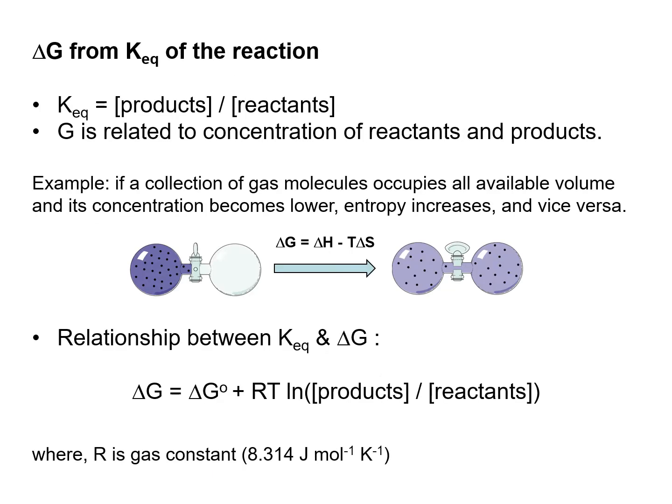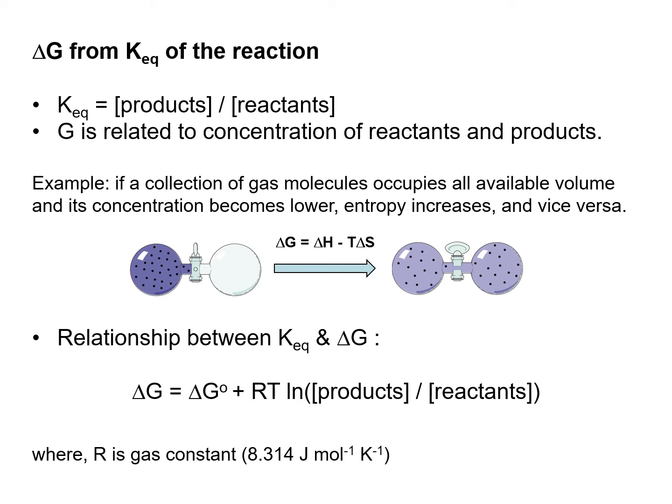An alternative way to get delta G is to get it from KEQ of the reaction, where KEQ is the equilibrium constant or dissociation constant at equilibrium. And it can be obtained by the concentration of all the products divided by the concentration of all the reactants. And Gibbs energy is related to the concentration of the reactants and products.